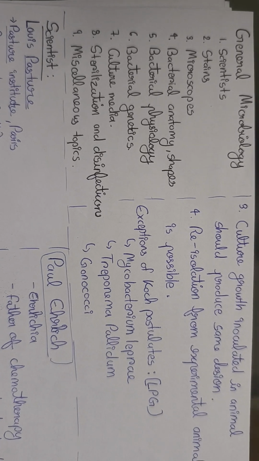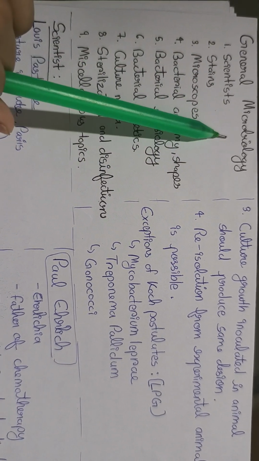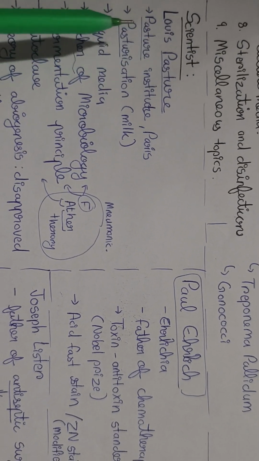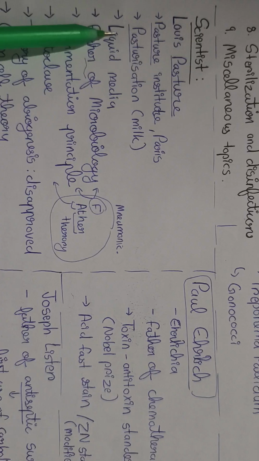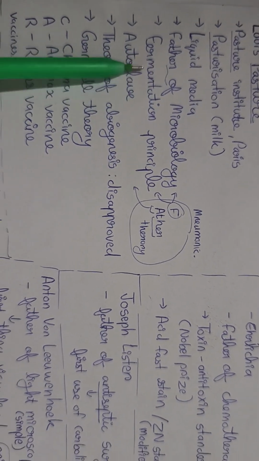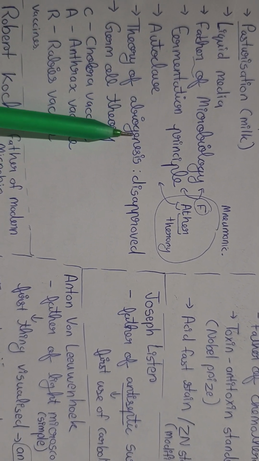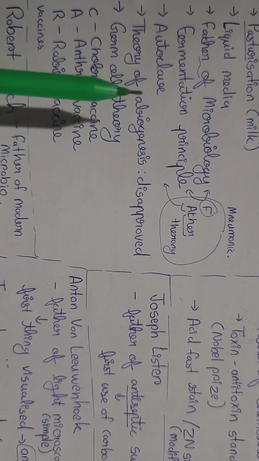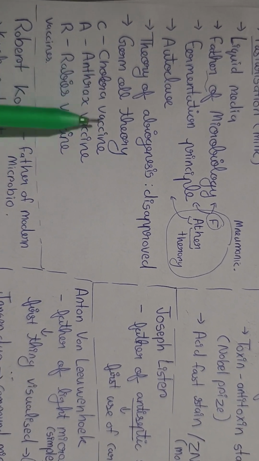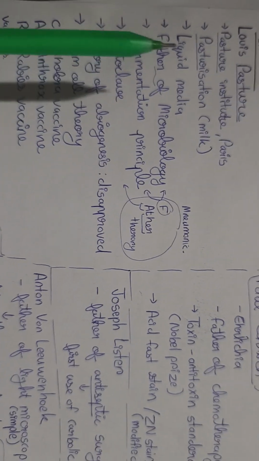Hello everyone. So let's quickly see scientists and stains in general microbiology. First, scientists. Louis Pasteur, Pasteur Institute of Paris, pasteurization of milk, liquid media, father of microbiology, fermentation principles, autoclave, theory of abiogenesis, also known as theory of spontaneous generation, which is disproved, germ cell theory, then three vaccines, cholera, anthrax, rabies, were discovered by Louis Pasteur.